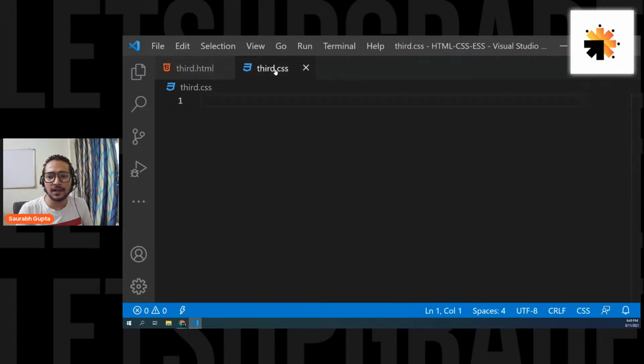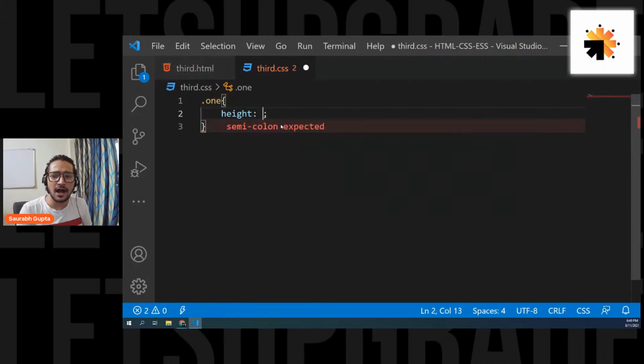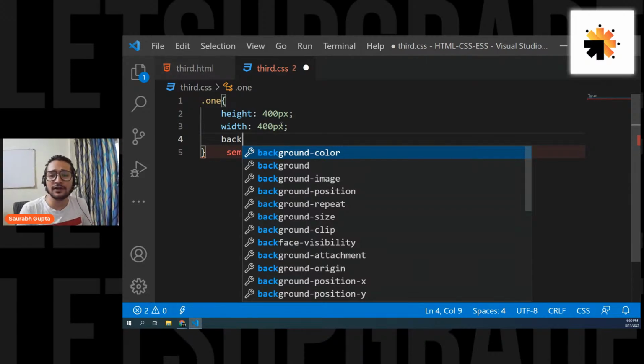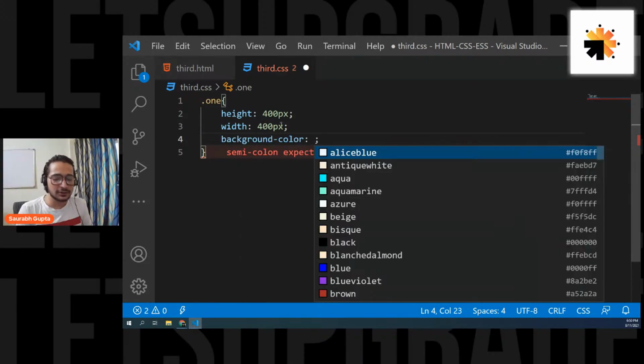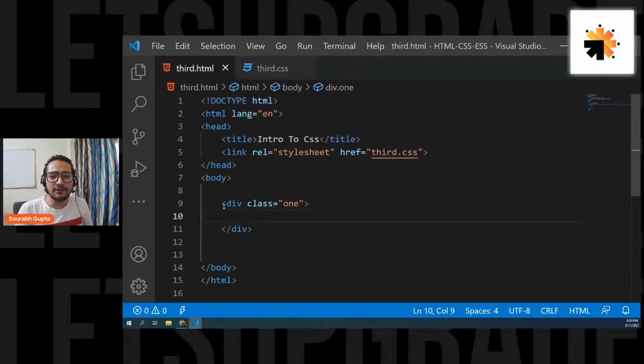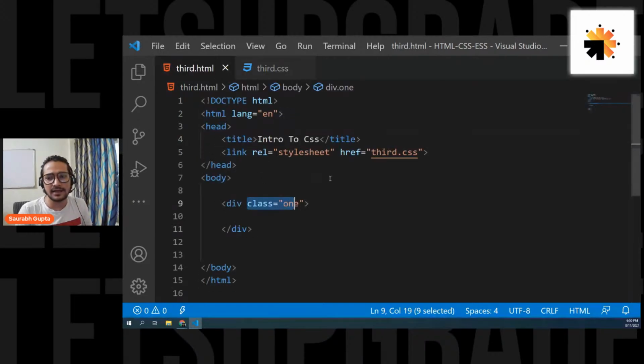Okay. Now let's apply some CSS to it. So let's go ahead. Let's write .1. And now let's write a few properties like height 400 pixels, width 400 pixels, and we can't see it normally. So we also have to give it a background color, because by default, the color is transparent. So we cannot see it. So let's give it a background color of red. Okay. So guys, see everyone, it's simply a div. We give it a class 1. And on the class 1, we are simply applying height 400 pixels, width 400 pixels, and background color red. Simple as that.